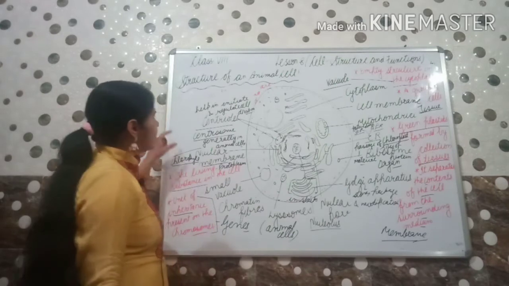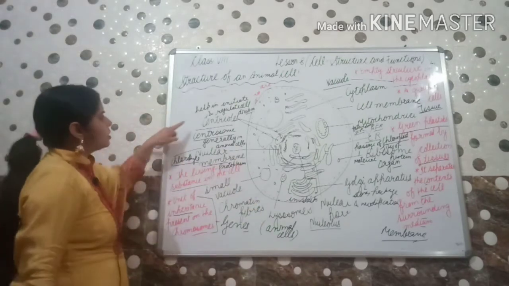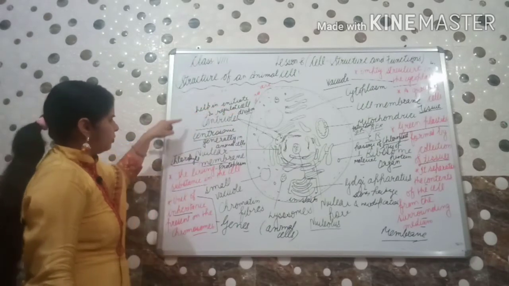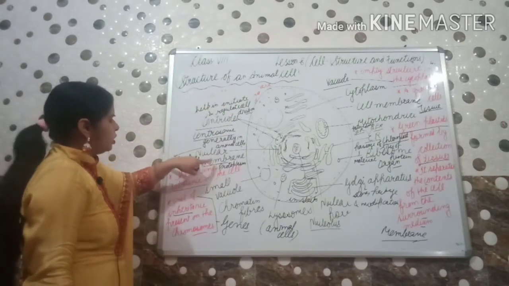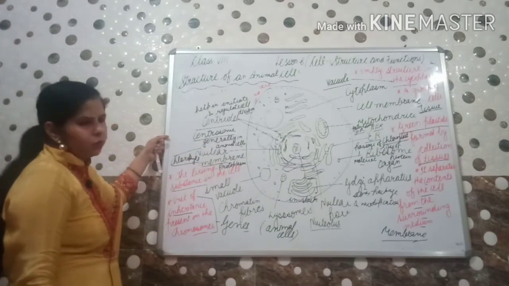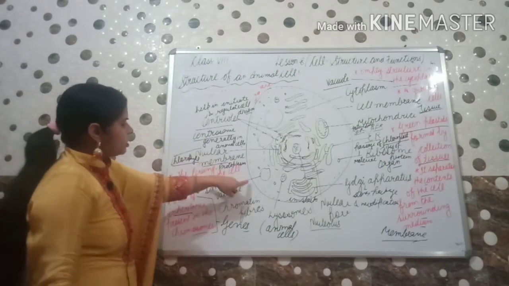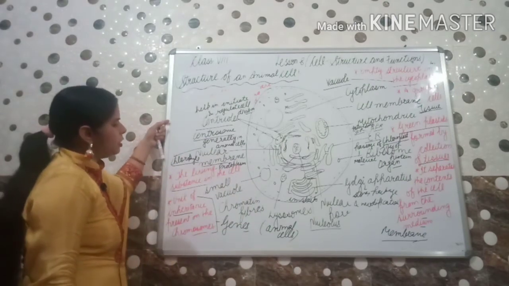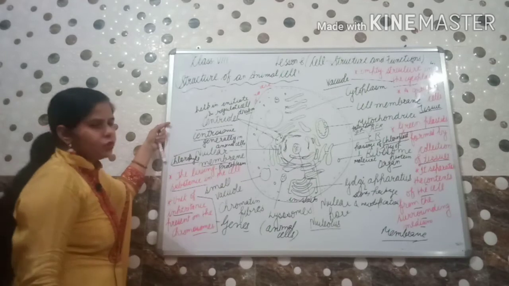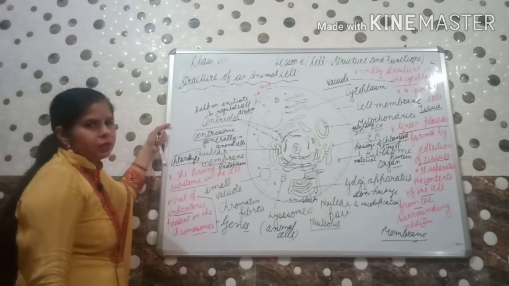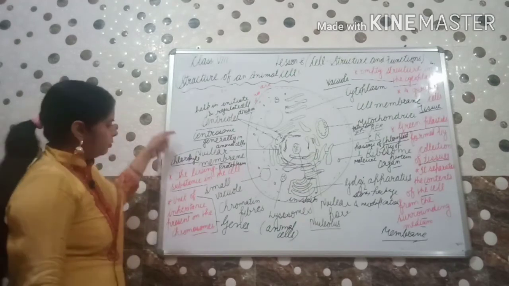Okay. So these are the components of the animal cell. Centrioles help in initiating and regulating cell division. Then there is the nuclear membrane, which allows the passage of materials which should come in and which should go out. Next is the small vacuole. Vacuoles are few in number in the animal cell. They are for the storage of water, minerals and nutrients required for the activities of the cell.